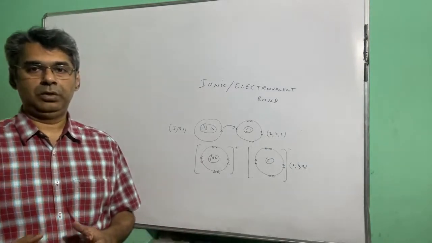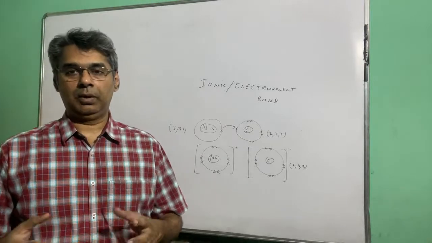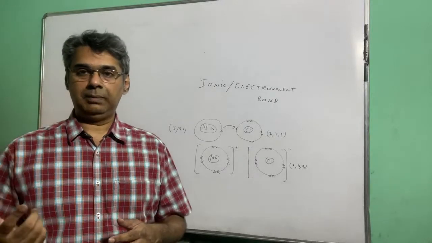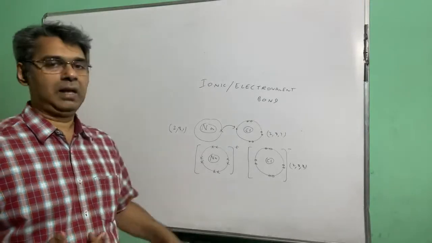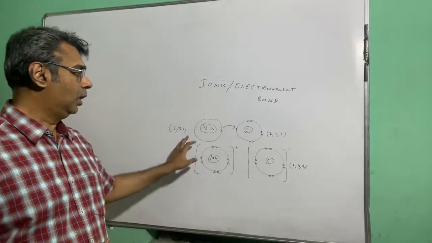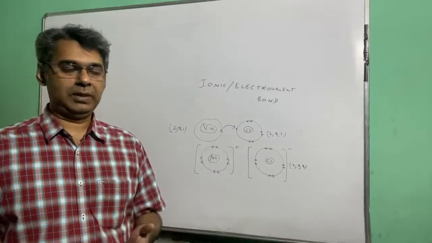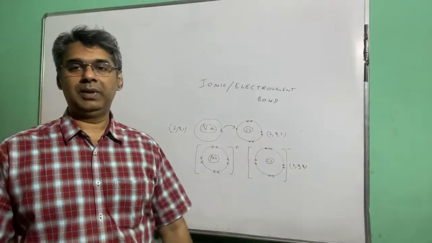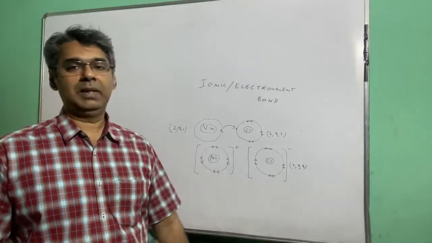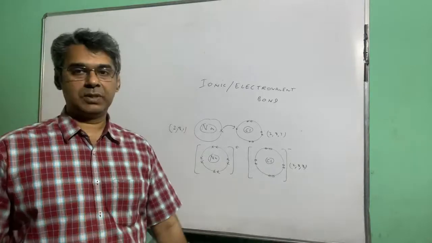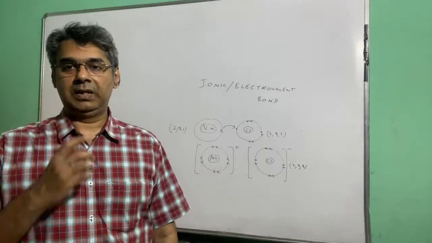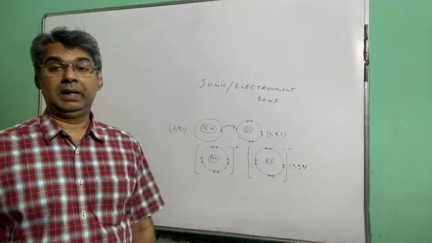So whenever you have a metal and a non-metal who are about to enter into an association with each other, the metal will give up electrons. How many? Till it gets either octet or duplet. So sodium, if it gives up 1, it will become octet. The non-metal will accept electrons. How many? Till it becomes octet or duplet. So chlorine will accept this electron, and from 2, 8, 7 it will become 2, 8, 8. In the process, the metal will become a cation, the non-metal will become an anion. And these two opposite charges will attract each other. And the attraction which they have for each other is called an ionic bond or electrovalent bond.